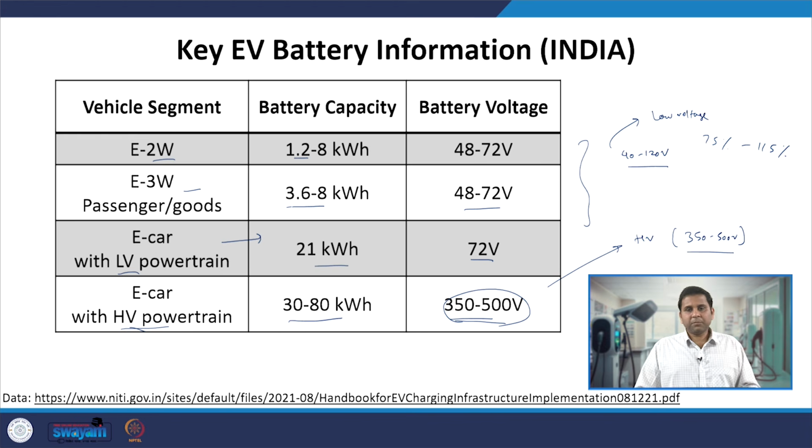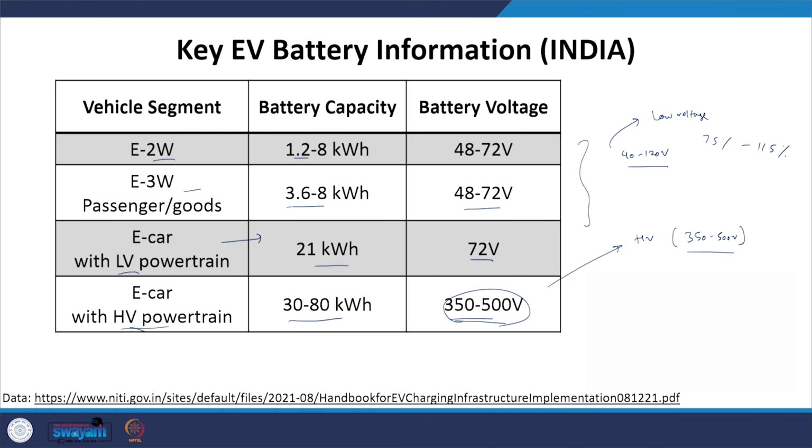This is the important understanding which we get from this table, because it will help us understand that when we have a car, we require a charging system which supports this high DC voltage at the output. Primarily we are talking about the DC chargers, because in AC chargers we are directly plugging AC into the vehicle, and inside the vehicle we have a power conversion unit to convert that AC voltage into the required DC, which is fed to the battery.